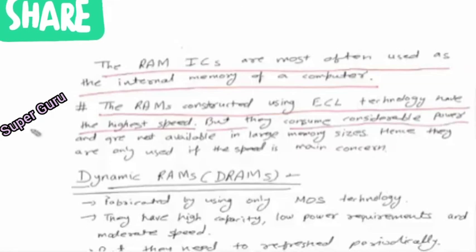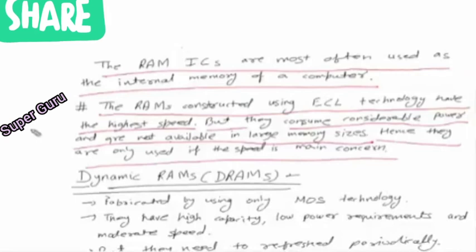In fact, all the bipolar devices consume power and are not available in large memory sizes. Again, this is the problem with all bipolar devices. Hence, they are only used if speed is the main concern. This we have also discussed earlier, that bipolar devices are used only when the main concern is speed.